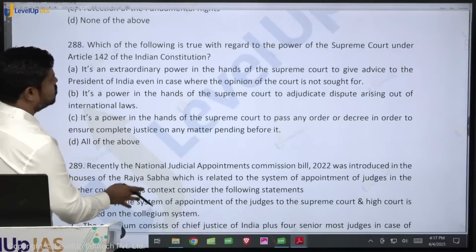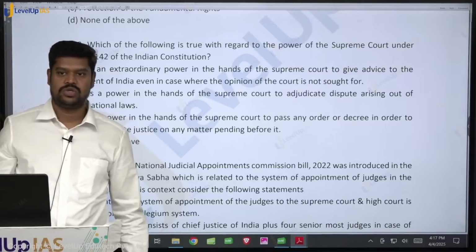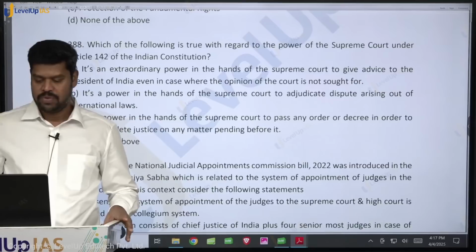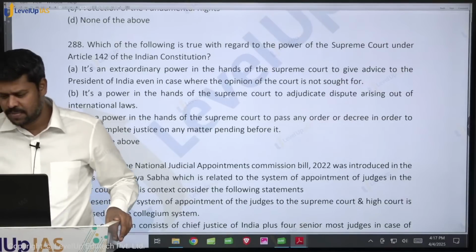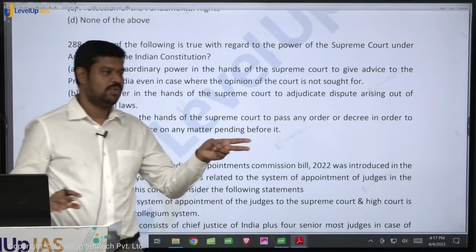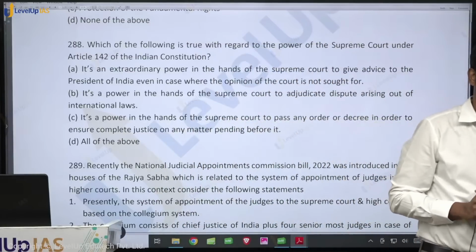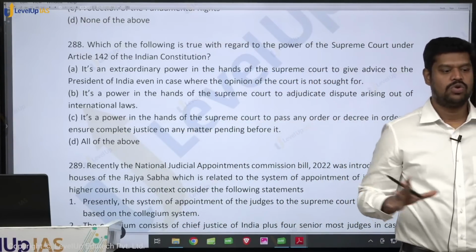Which of the following is true with regard to the power of the Supreme Court under Article 142 of the Constitution? You should be very clear about Articles 141, 142, 143, because you should not get confused. What is Article 141? The Supreme Court judgment is binding upon all the courts in India.